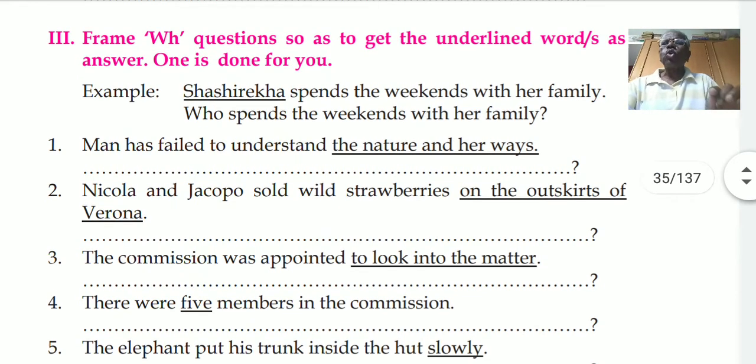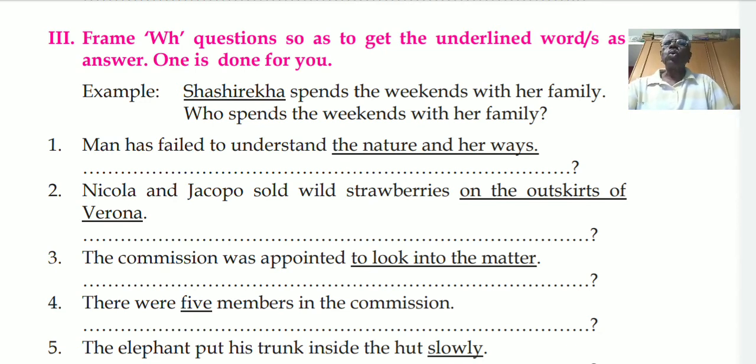Okay. Next, whom. It is used for a person when the person is the object. For example, I met Ramesh. So Ramesh is the object. And it is the person. So what you have to use? Whom did you meet?